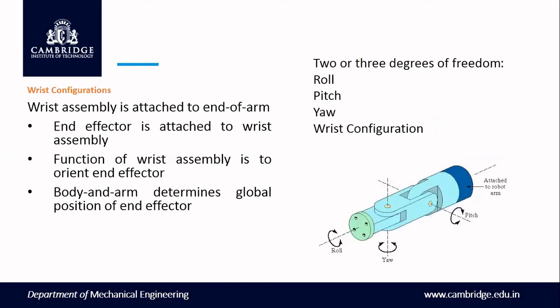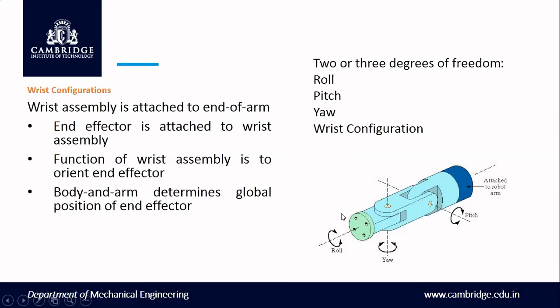Okay, in the next configuration, I can show the wrist assembly. That is a wrist configuration, or we can call it a wrist assembly, attached to the end of the arm. I told in the previous slide that at the end of the arm, we can fix the end effectors, or we can fix the wrist based upon the type of application. End effector is attached to the wrist assembly. Function of wrist assembly is to orient end effectors. Body and arm determines global position of end effectors. And then this wrist is attached to the robotic arm.